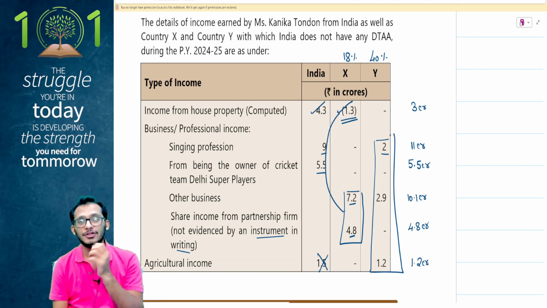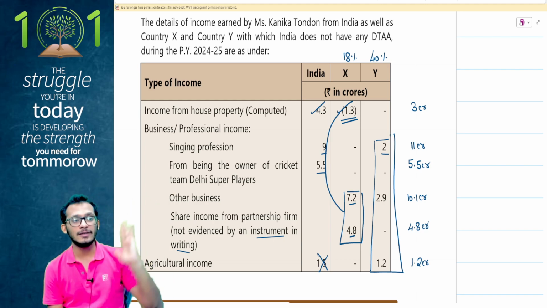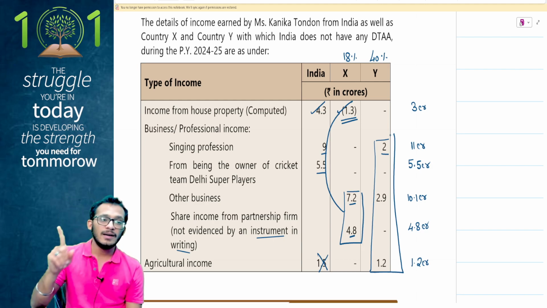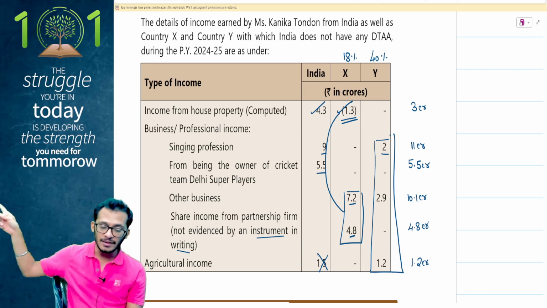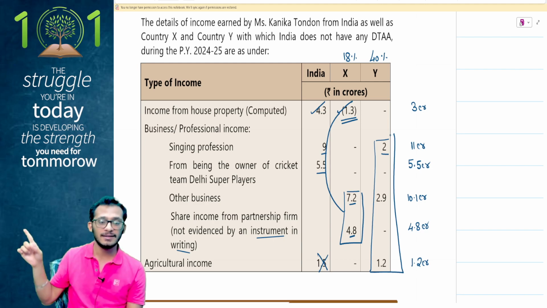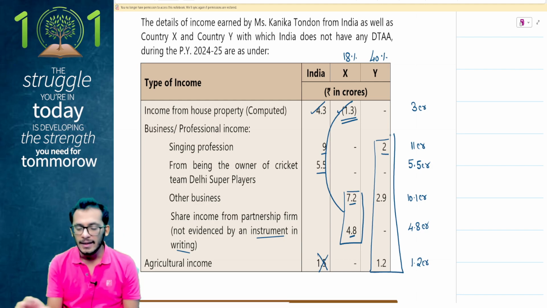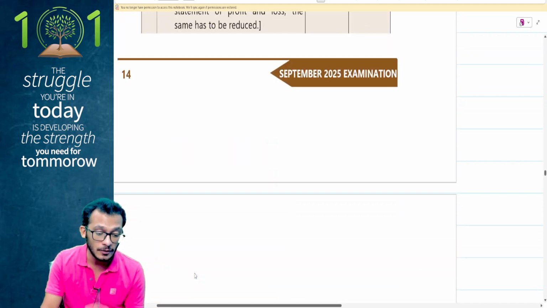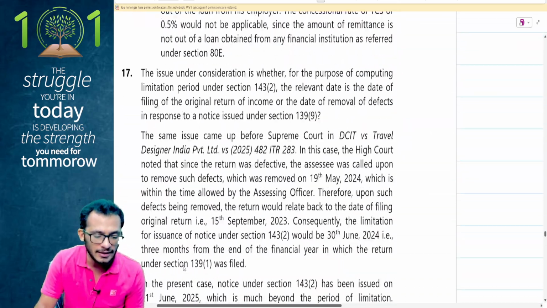Here is where you have to pay attention. Basically, in this case, there are a couple of things which you need to keep in mind. One, a surcharge rate of 25% will apply. Two, no ATC deduction is coming because default tax regime is being opted for. Three, your losses of HP can still be set off against income from HP. No problems here. Four, when it comes to tax rate, I will be checking the tax rate based on the tax rate of country X, where the tax divided by the incomes alone will be taken because the loss was never set off. But when it comes to doubly taxed income, I will take the doubly taxed income as 7.2 plus 4.8 minus the 1.3 because 1.3 was claimed as a set off in India. That is what you need to keep in mind before you go forward. So this is going to be a good question. And last thing, which I already told you, agricultural income will require a partial integration.